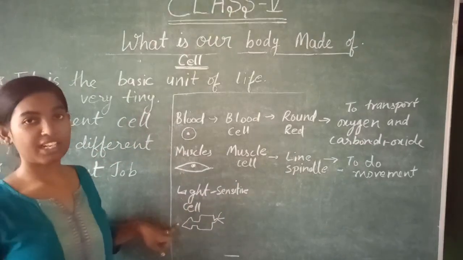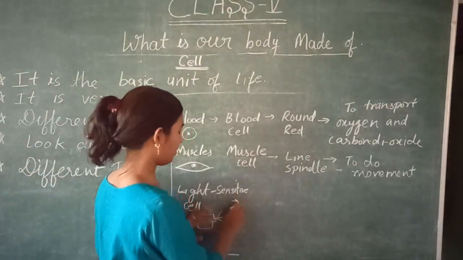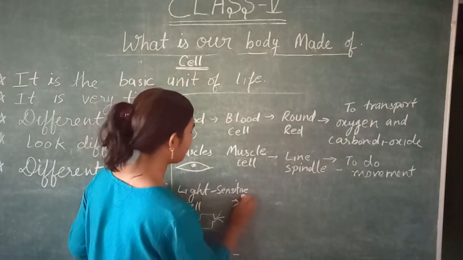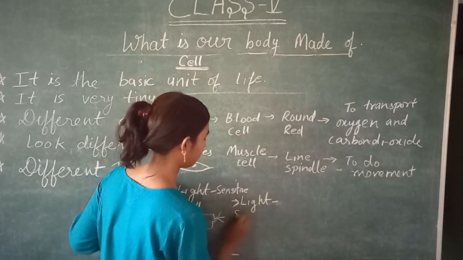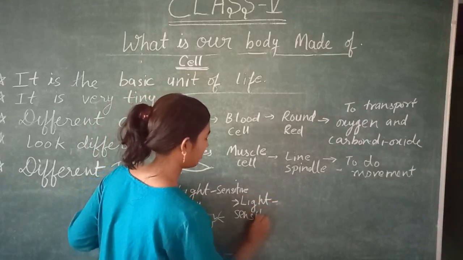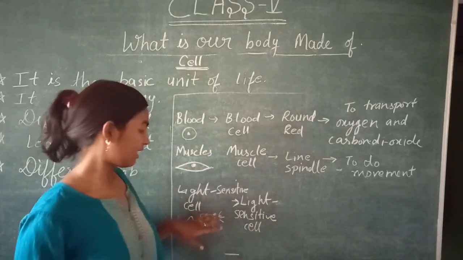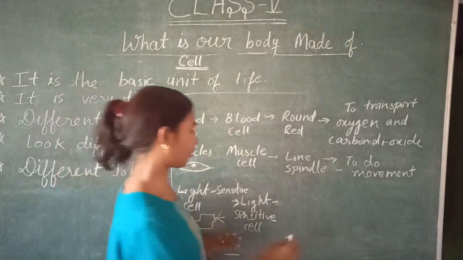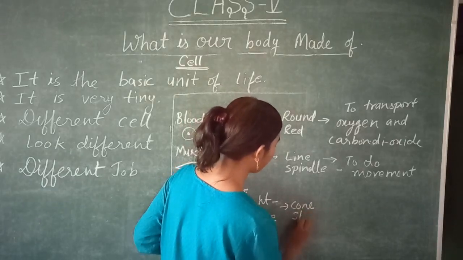The eye is made up of this light sensitive cell only. Many cells are combined together. You can see its shape is linear and cone, so we can say cone shape.